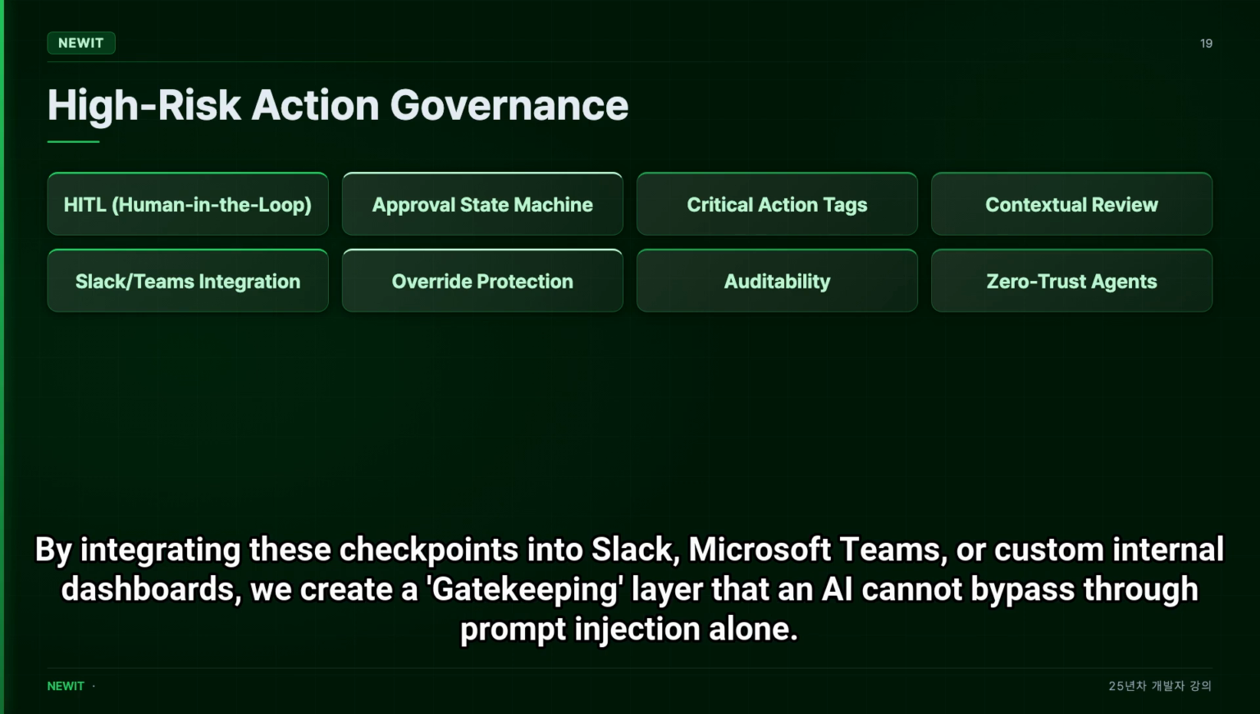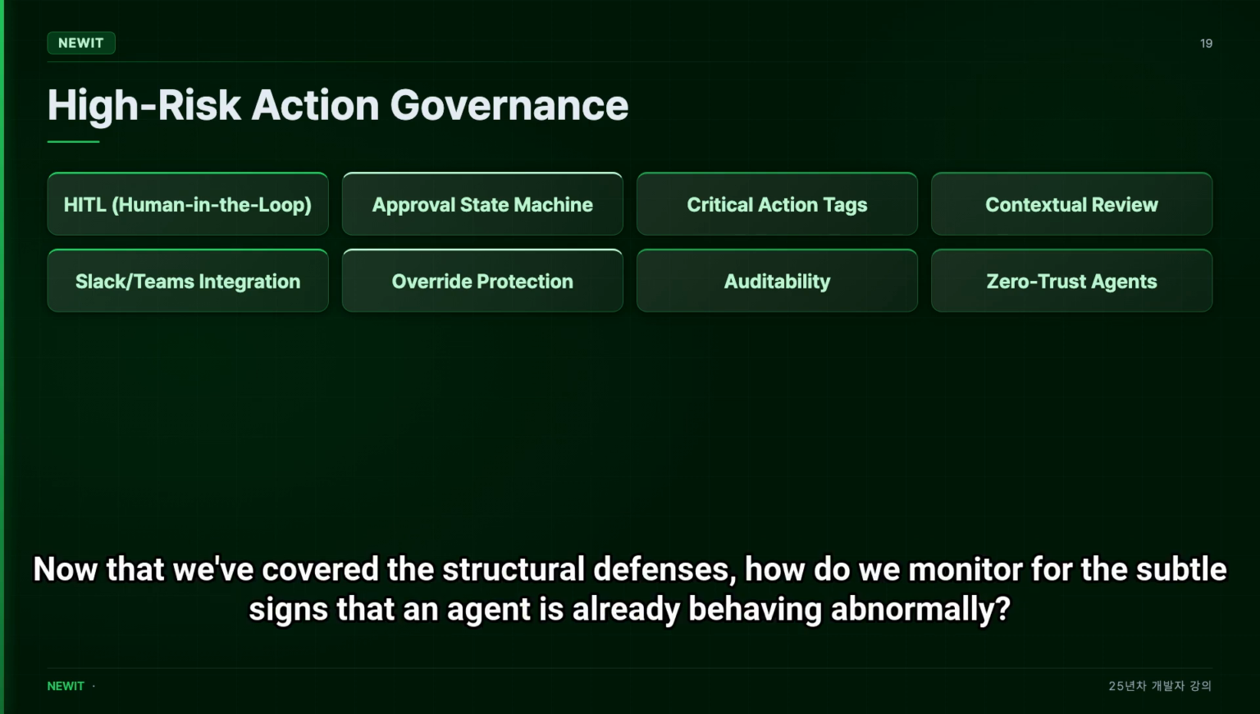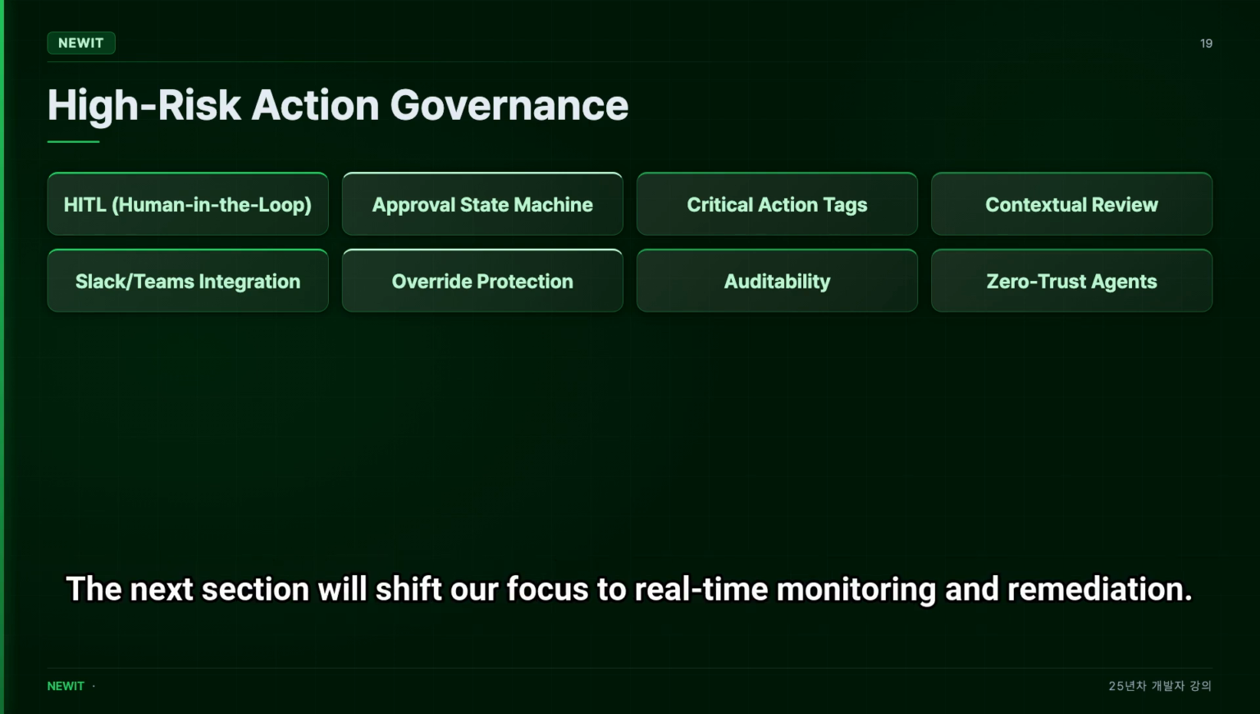By integrating these checkpoints into Slack, Microsoft Teams, or custom internal dashboards, we create a gatekeeping layer that an AI cannot bypass through prompt injection alone. This effectively breaks the kill chain at the action phase. Now that we've covered the structural defenses, how do we monitor for the subtle signs that an agent is already behaving abnormally? The next section will shift our focus to real-time monitoring and remediation.